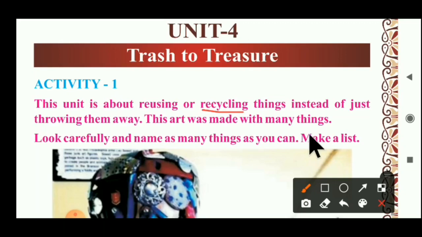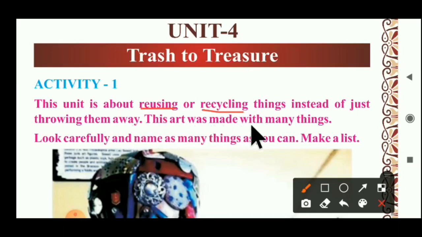It is known as recycling. Can you understand both terms now? Reusing or recycling. This whole unit is about reusing and recycling things instead of just throwing them away.